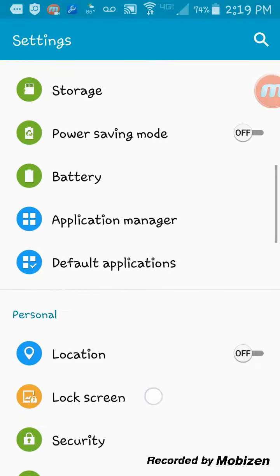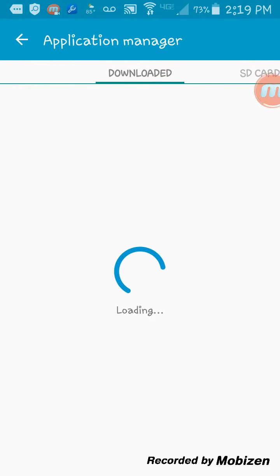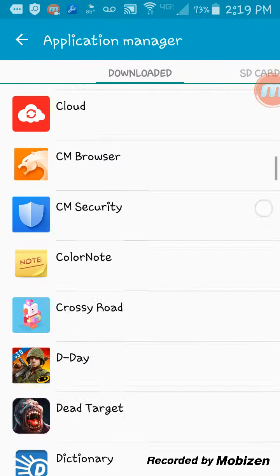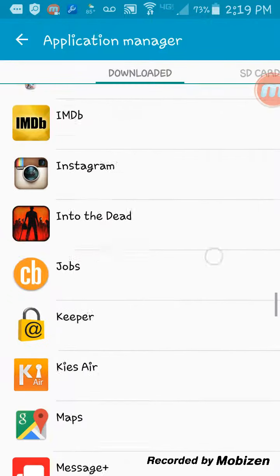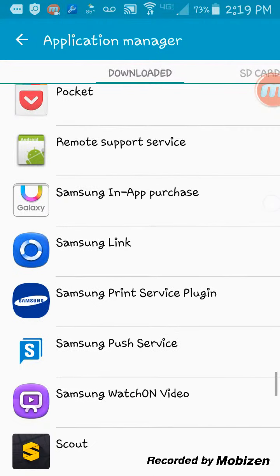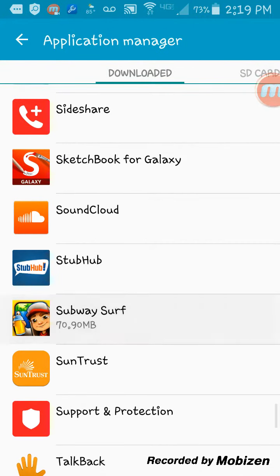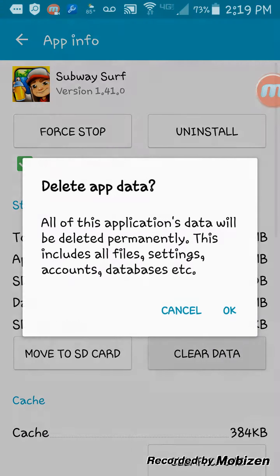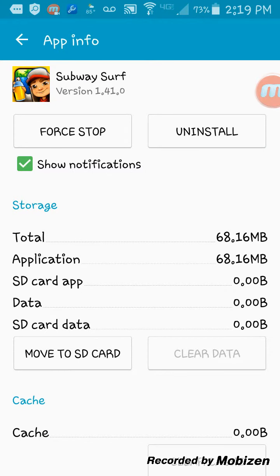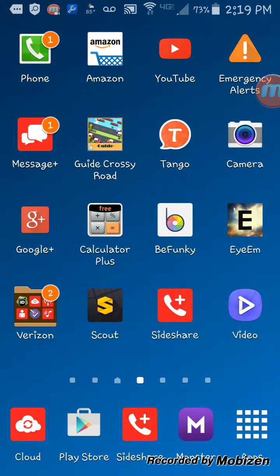Go all the way down. Go to your application manager for Android. And then you want to find your Subway Surfers. I might have passed it. Oh, here it is. And you want to hit clear data. Okay. You want to go back out of that.